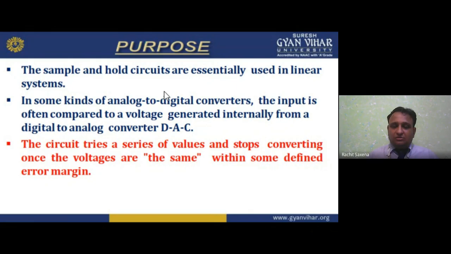So it is essentially used in linear systems, in some kinds of analog to digital converters. The input is often compared to the voltage generated internally from a digital to analog converter, that is DAC. I hope you understand.